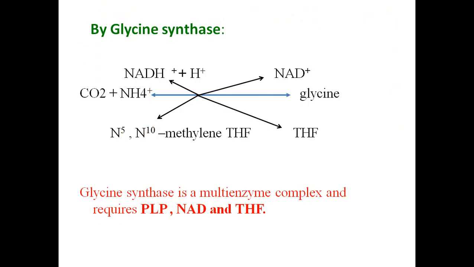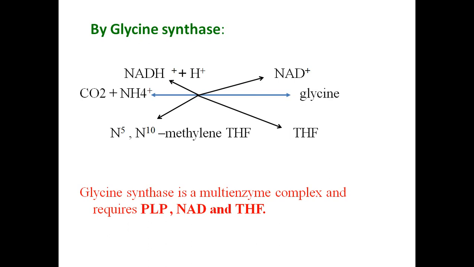Now glycine synthase is another enzyme which can synthesize glycine. If you see, carbon dioxide and ammonia on condensation can give glycine by the enzyme glycine synthase. Here N5,N10-methylene tetrahydrofolate is converted to tetrahydrofolate and donates one carbon group to the condensation of CO2 plus NH2, and the methyl group is added.